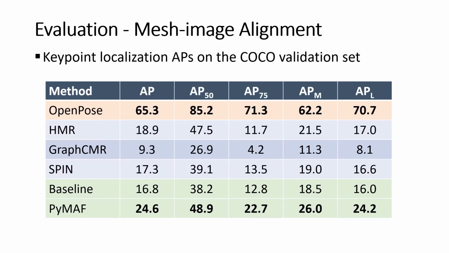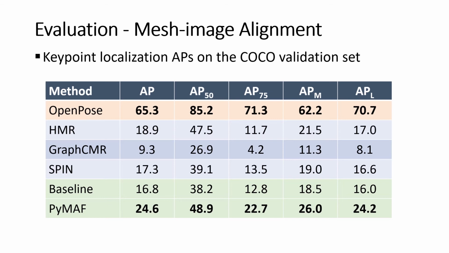We also evaluate 2D human pose estimation performance on the COCO validation set to verify the effectiveness of our approach in real-world scenarios. During the evaluation, we project 3D K-points from the estimated mesh on the image plane and compute the average precision based on the K-point similarity with the ground truth 2D K-points.